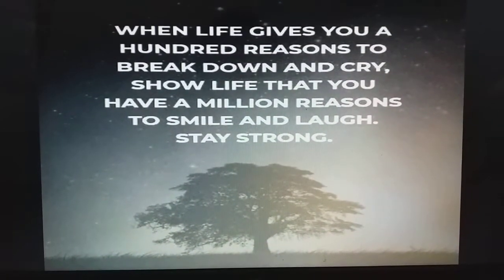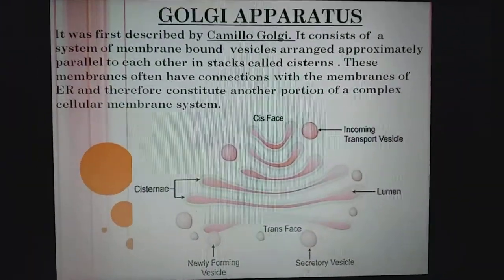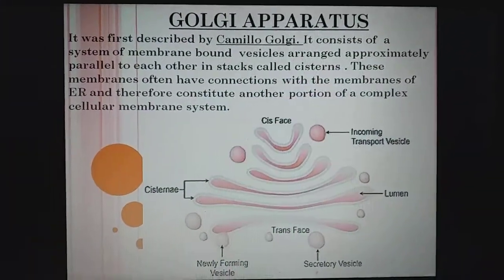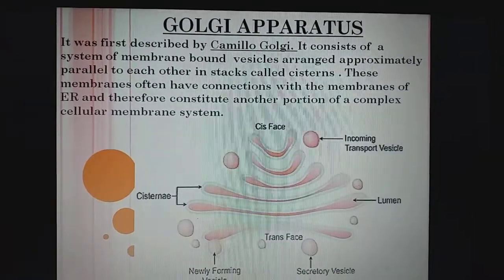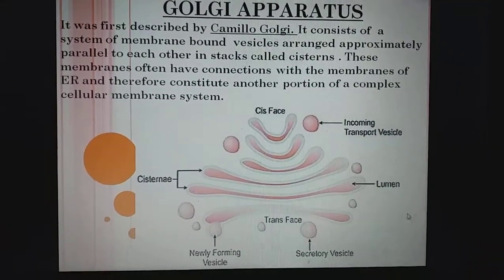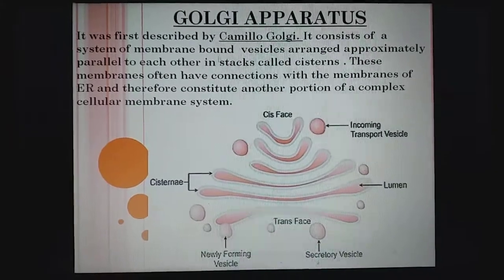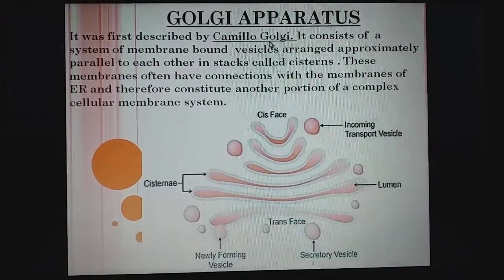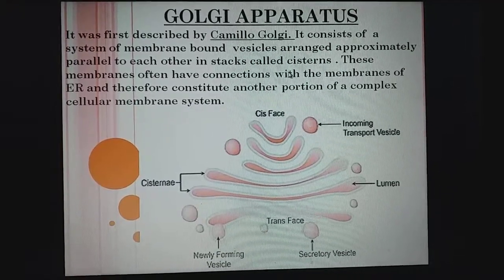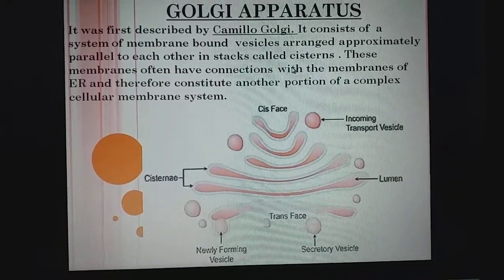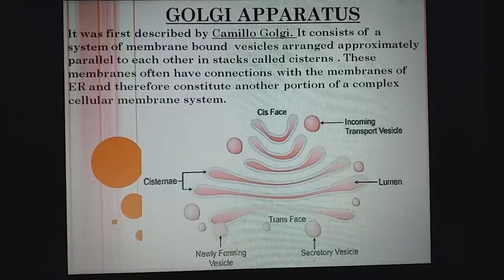So now let's move to our topic, Golgi apparatus. Already we have studied about the plasma membrane, nucleus and cytoplasm. So today we will study about the Golgi apparatus. It was first discovered by Camillo Golgi. Camillo Golgi was an Italian doctor and neurologist and is known for the discovery of the cell organelle named after him, Golgi apparatus.